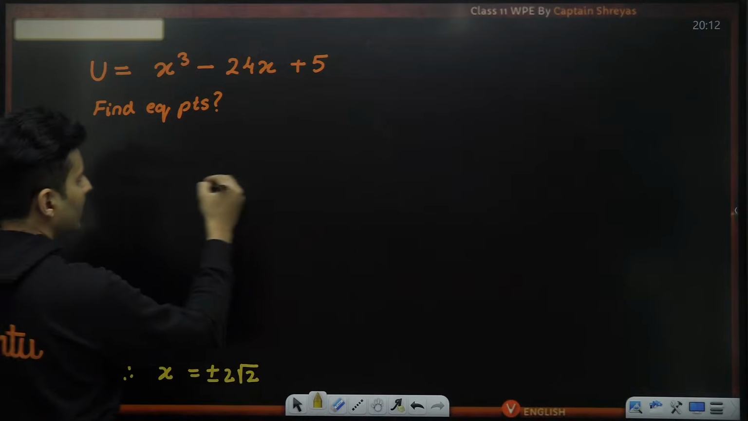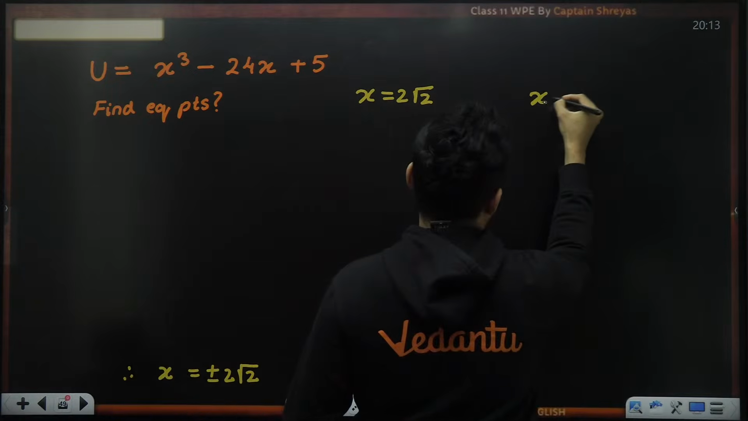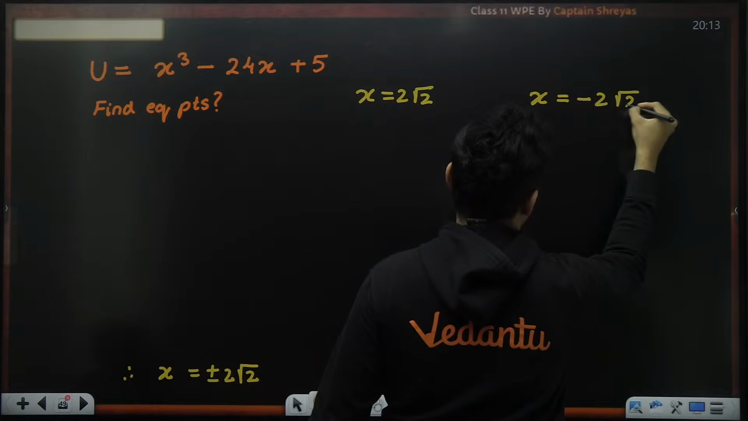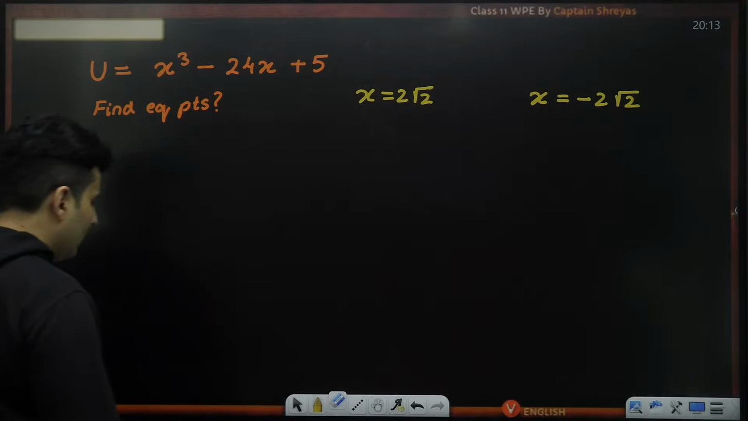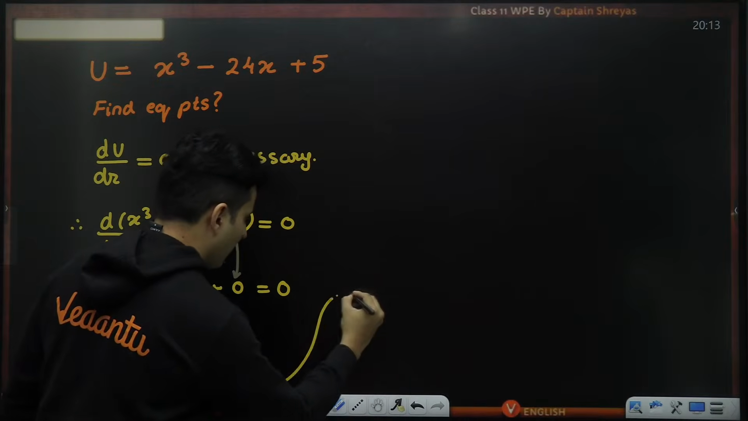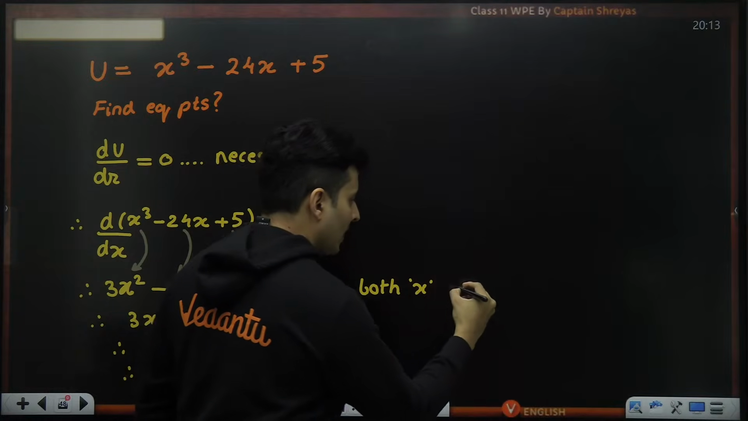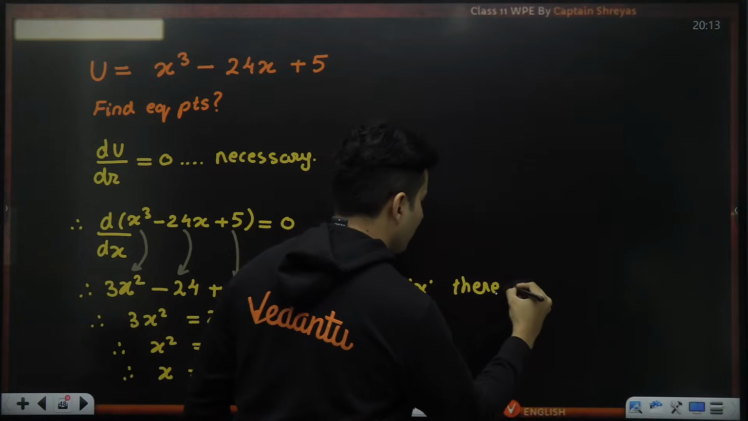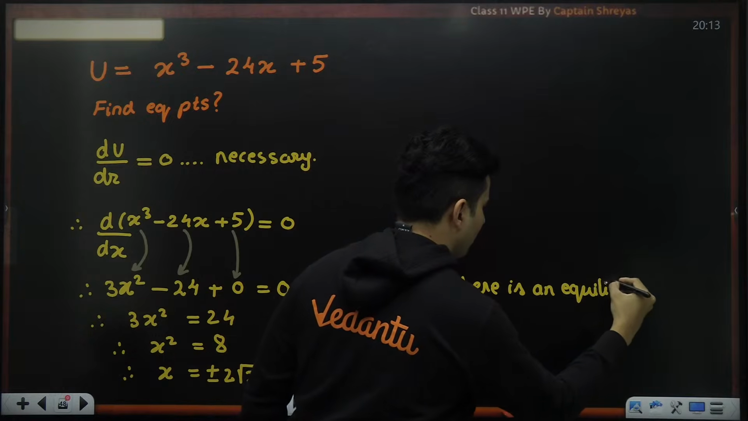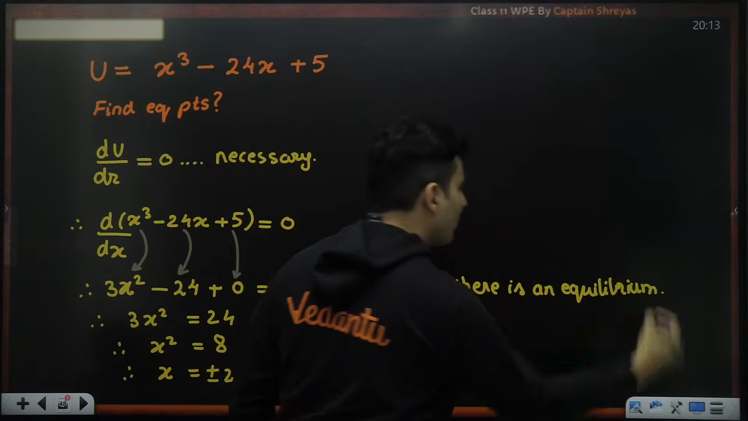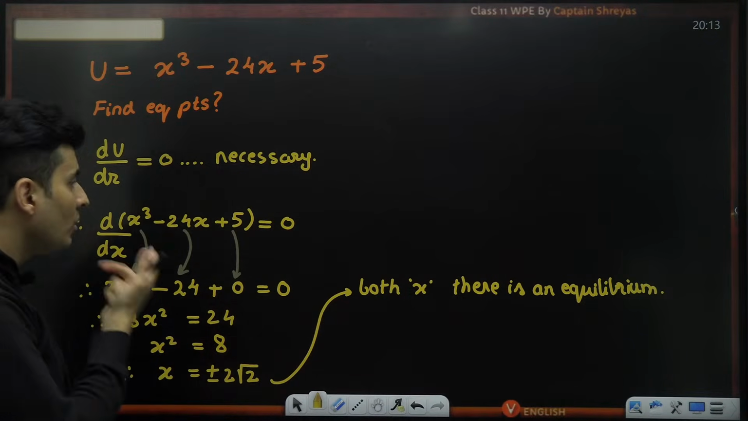One place we have got x is equal to 2 root 2. The other value of x which we have got is minus 2 root 2. That means at both these places, at both x's, there is an equilibrium. But the problem is I do not know which kind of equilibrium.